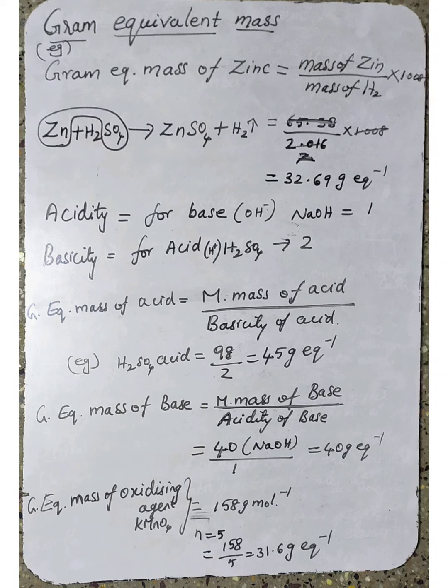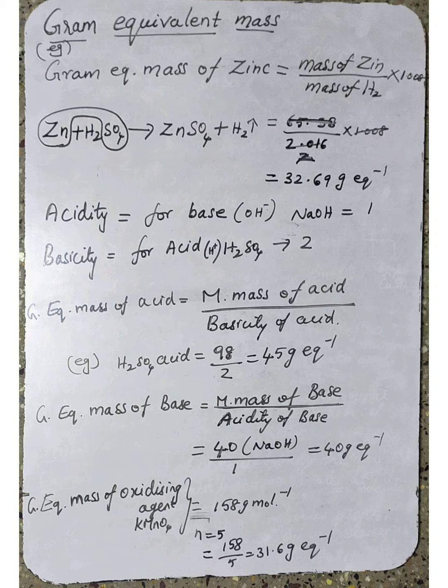98, divided by the basicity of the acid, which is 2. Why? Because in sulfuric acid there are 2 hydrogen atoms present, and both are replaceable hydrogen atoms. So what is the basicity of sulfuric acid? 2. So the gram equivalent mass of sulfuric acid is equal to the molar mass of the acid, 98 gram, divided by the basicity of the acid.